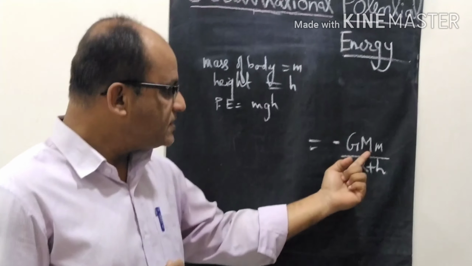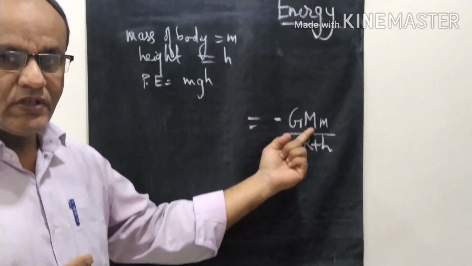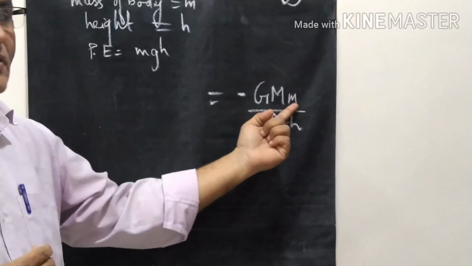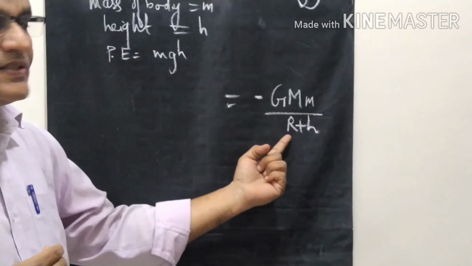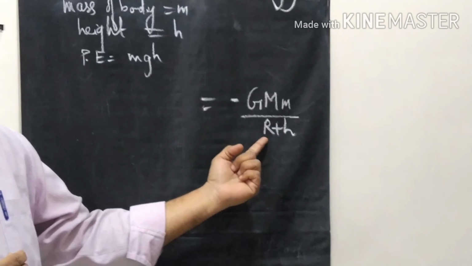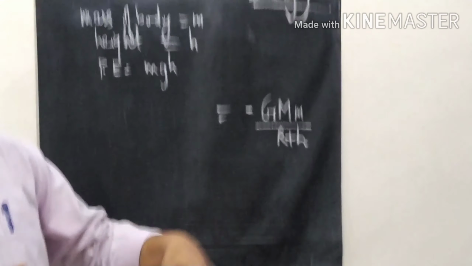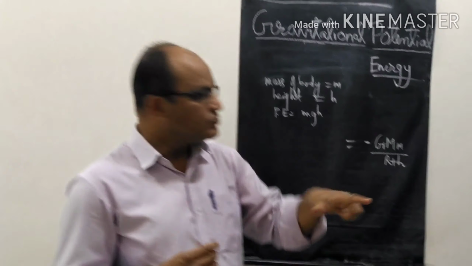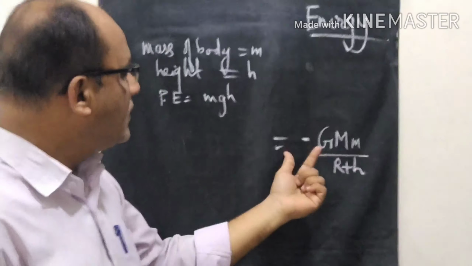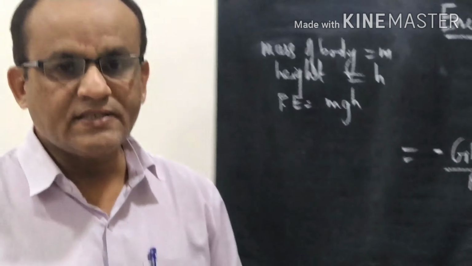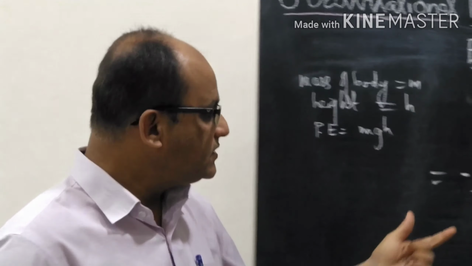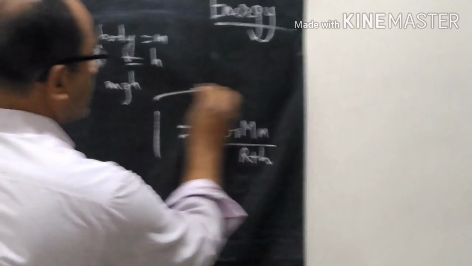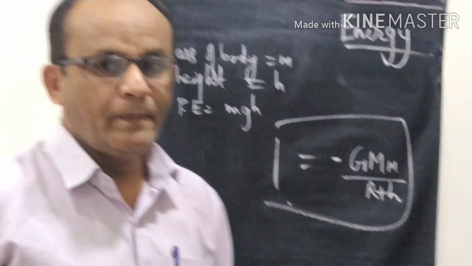Capital M is the mass of the earth, and small m is the mass of this object. R is the radius of the earth, and h is the height of the object. The negative sign indicates that it is lesser, the height is below, if you consider 0. Then this formula is applicable, so we can write this as follows.